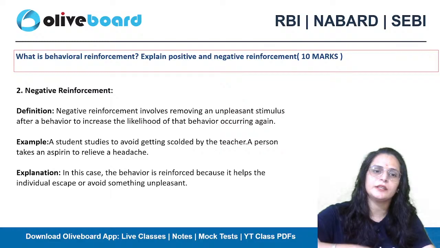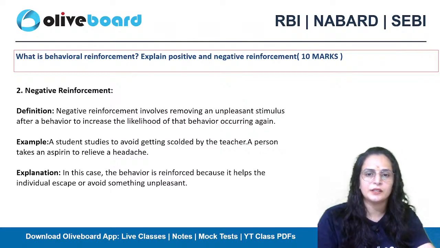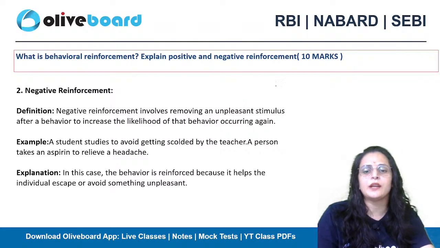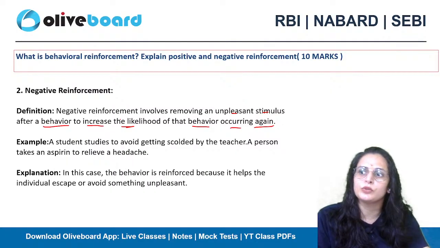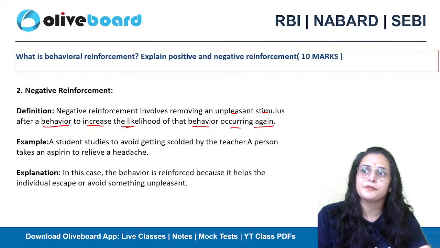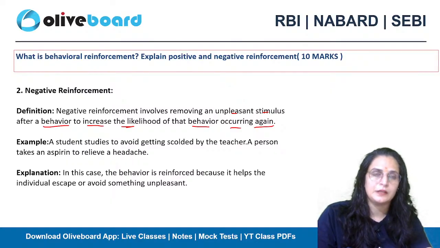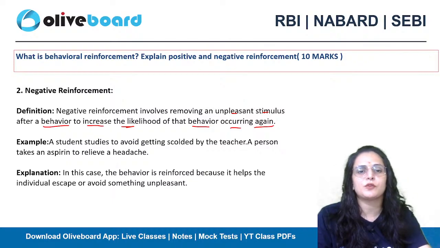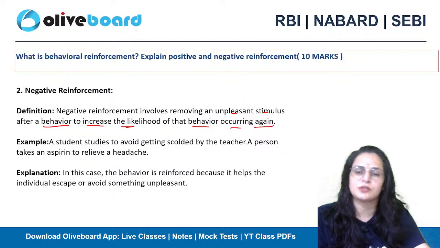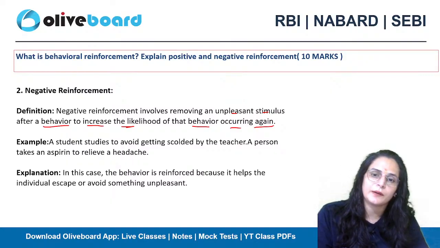Another is negative reinforcement. So what is it? Removing an unpleasant stimulus after a behavior to increase the likelihood of that behavior occurring again. See, why do students do the work? Because they fear that if they do not do the work, their teacher will scold them. So they want to protect themselves from scolding, or from being humiliated in front of all the kids. That's why they're doing their work.